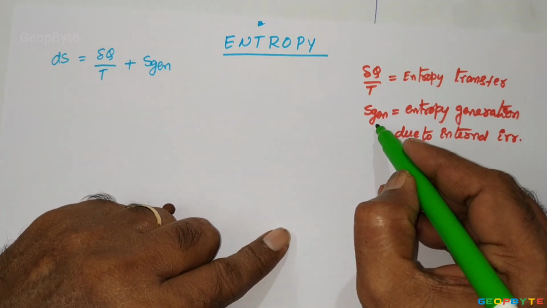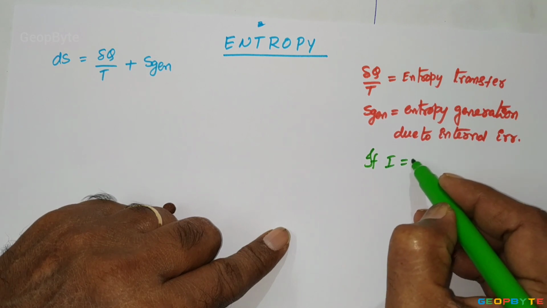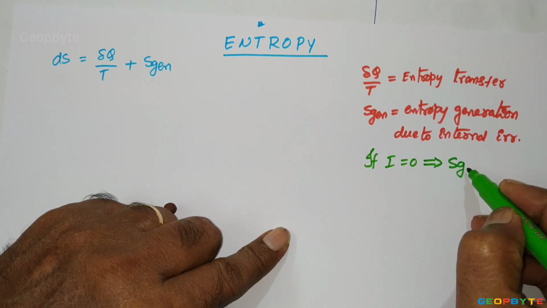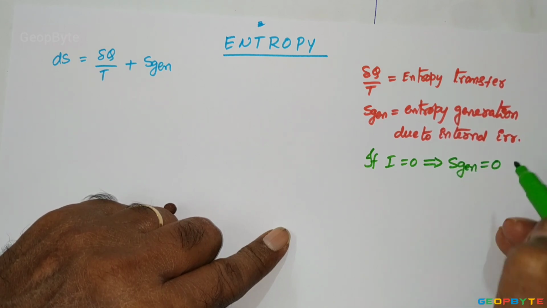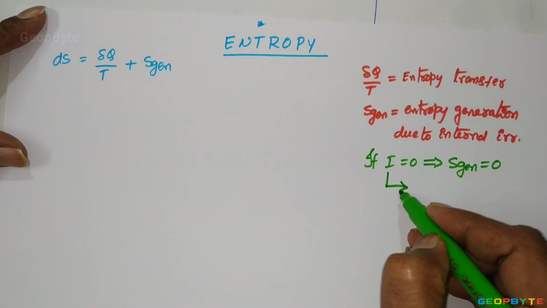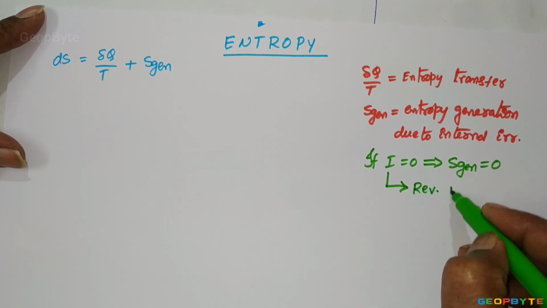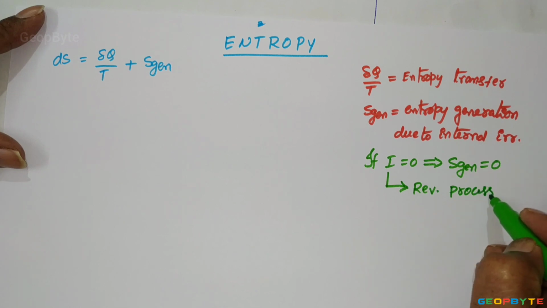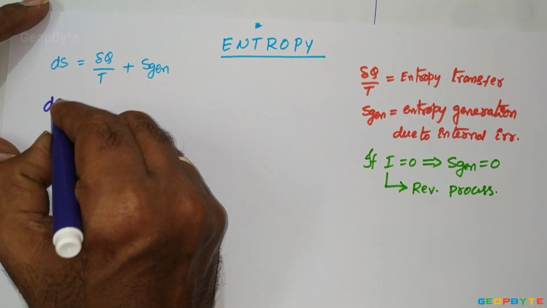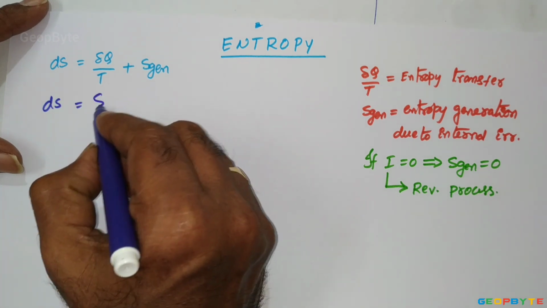Now, if internal irreversibility is equal to 0, the entropy generation, S generation, is 0. If internal irreversibility is 0 for any process, that process can be called a reversible process. Then the entropy change for a reversible process is equal to δQ/T.